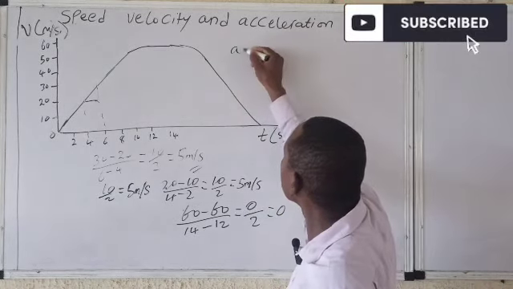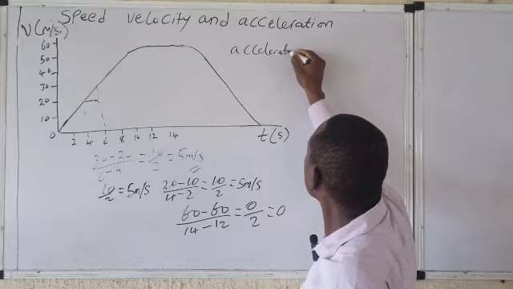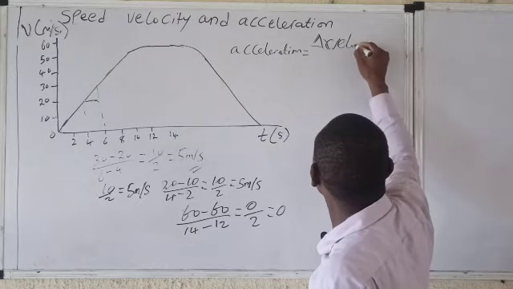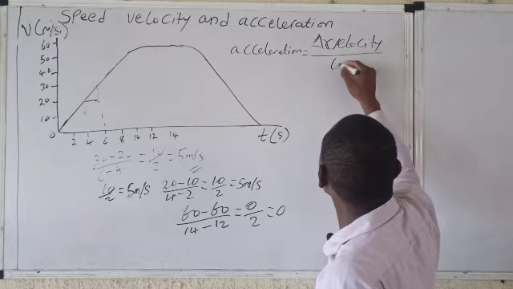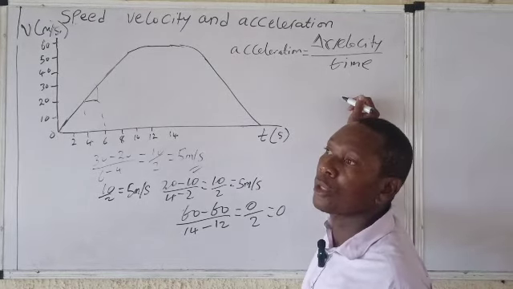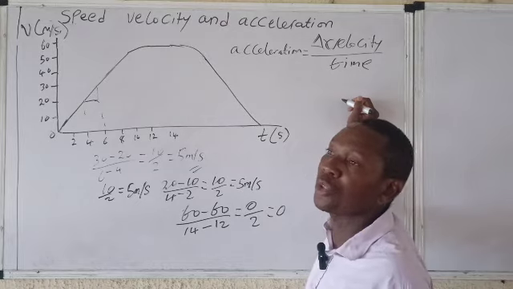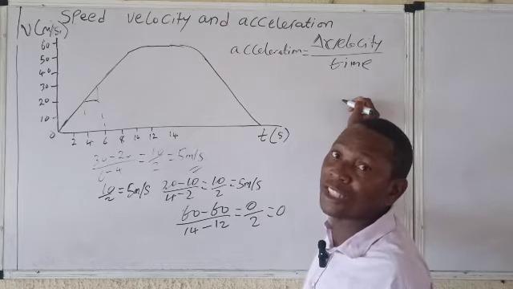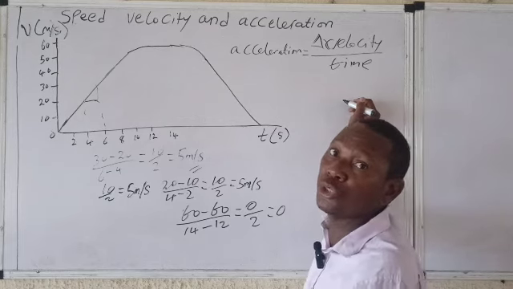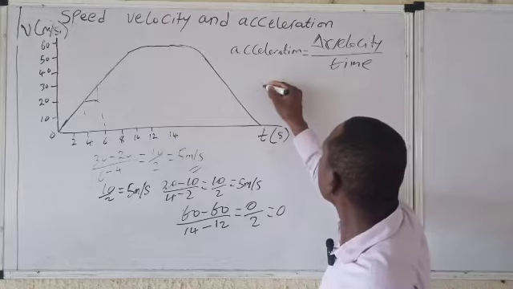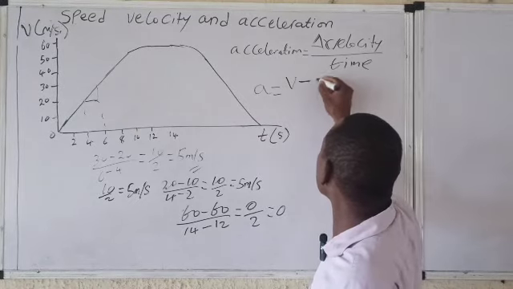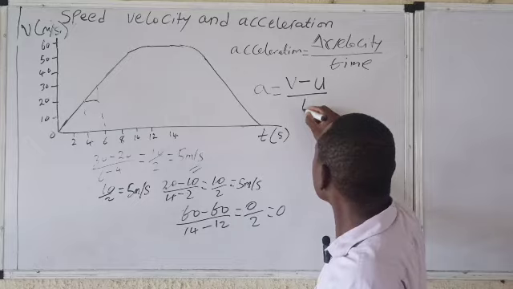All right, so acceleration is change in velocity all over what? Time. So remember, velocity has an initial value and a final value. For something to change, there is an initial value. There is a value before and there is a value after. For example, if I change my position, I was in a particular position before, I'm now in a new position. So we can rewrite this formula as v, which is the final velocity, minus what? The initial velocity, all over time.